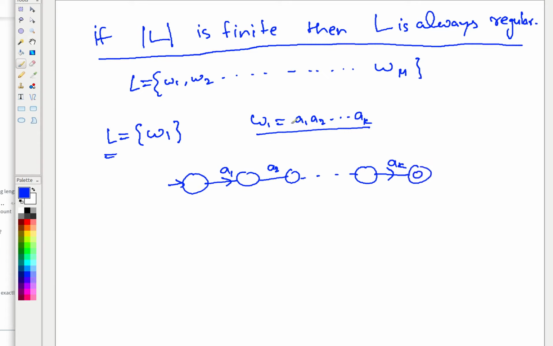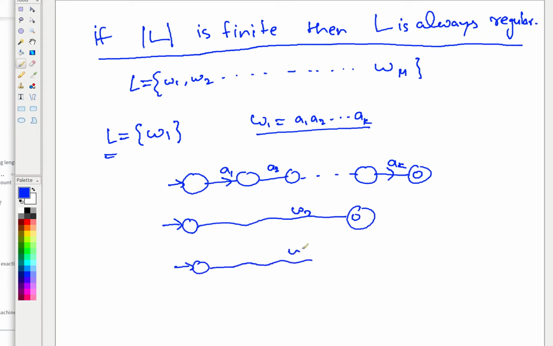This NFA recognizes W1 and only W1. This NFA with k plus 1 states recognizes my W1. Similarly, I can design an NFA for my W2, and for W3, and likewise.